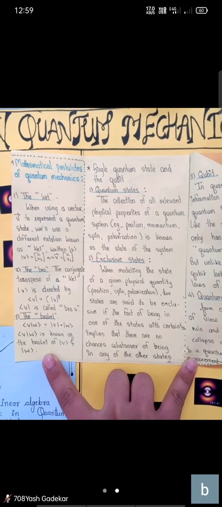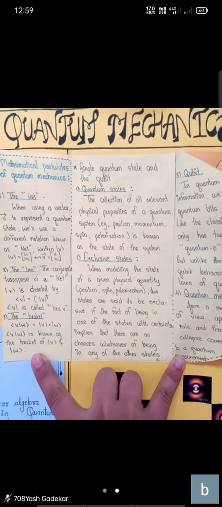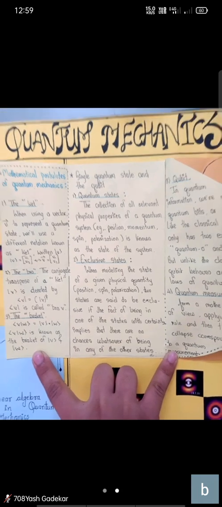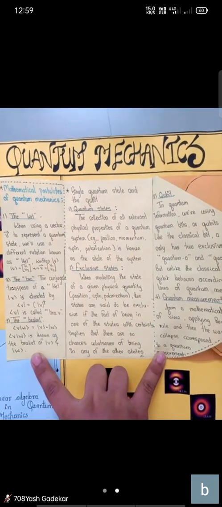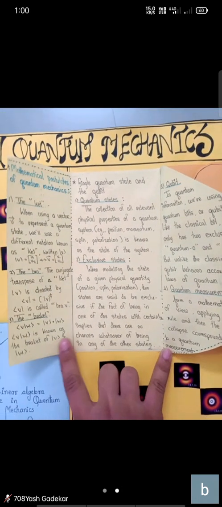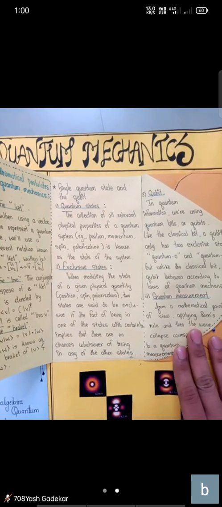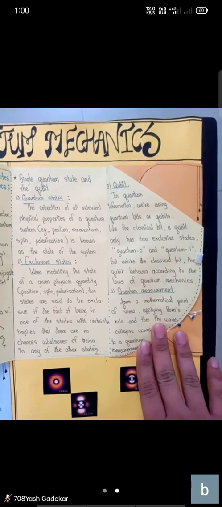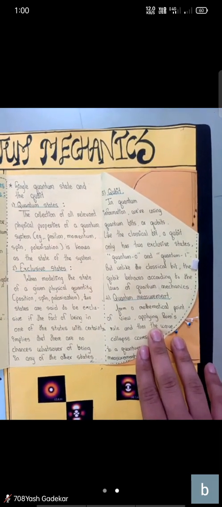Exclusive states. When modeling the state of a given physical quantity, position, spin, polarization, two states are said to be exclusive if, being in one of the states with certainty, there is no chance of being in the other state. Qubit. In quantum information, we use quantum bits, or qubits.